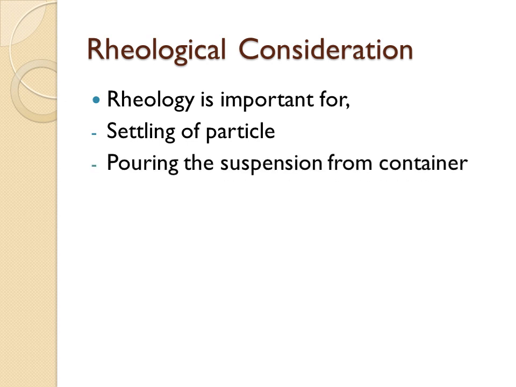Next, viscosity is also important for pouring the suspension from the container. When we take a medication, we need to pour the suspension into a measuring cup so that we can measure the volume of the dosage form and get the exact quantity of dose. This pouring of suspension from the container is related to rheology.